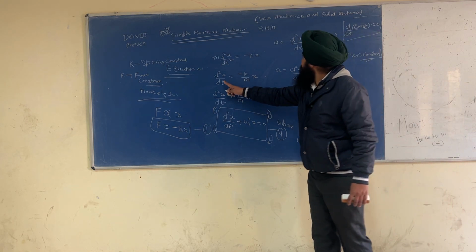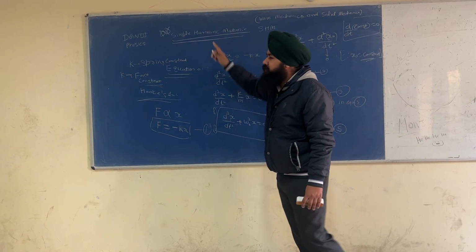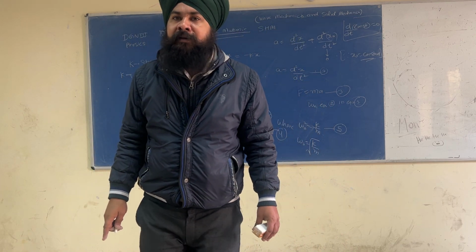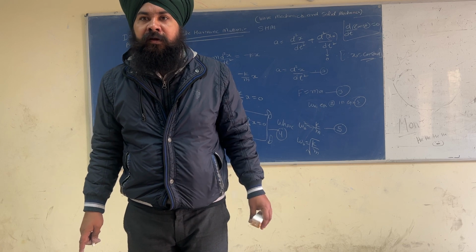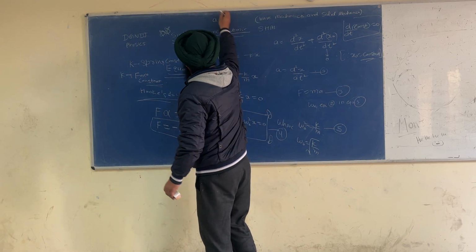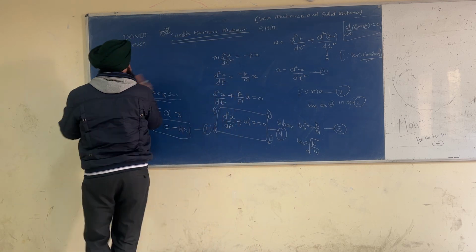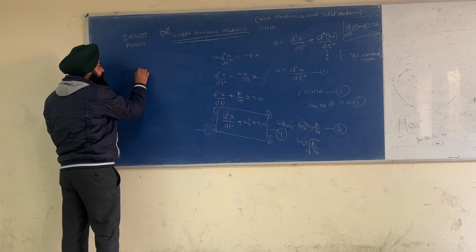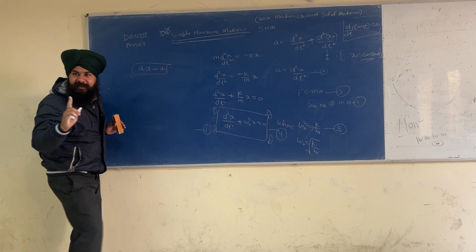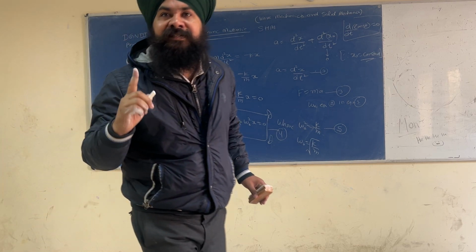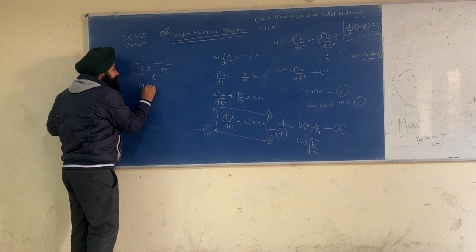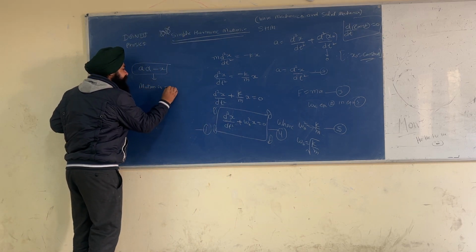See, initially I said that the equation which represents simple harmonic motion is: A is proportional to minus of x. This equation represents motion is SHM. So please write this motion is SHM.